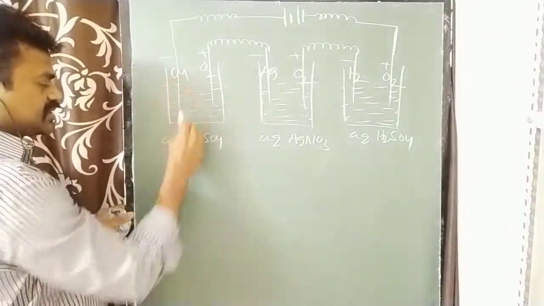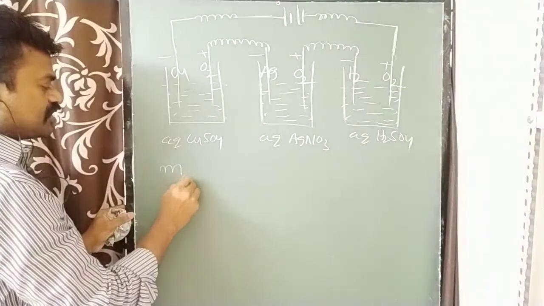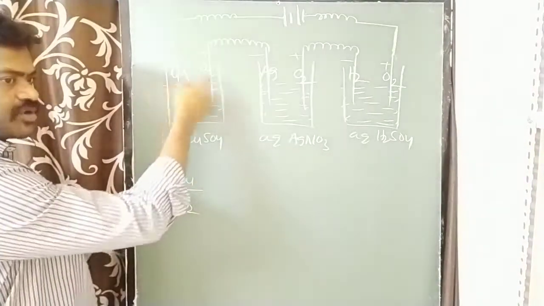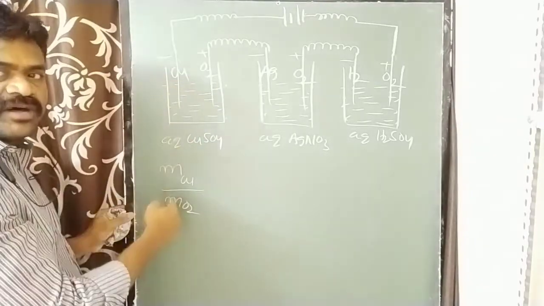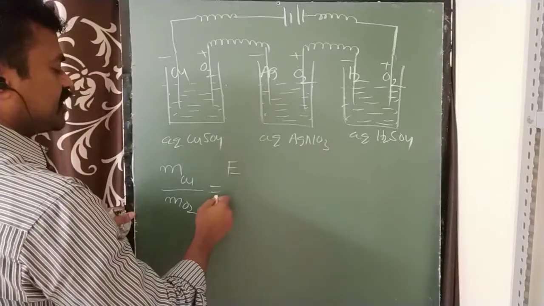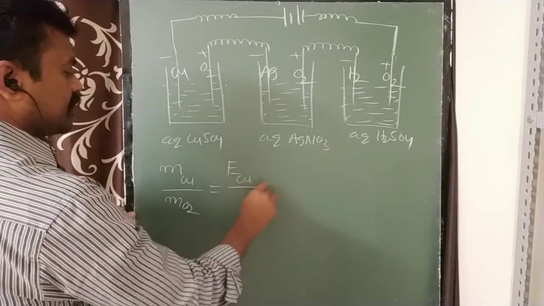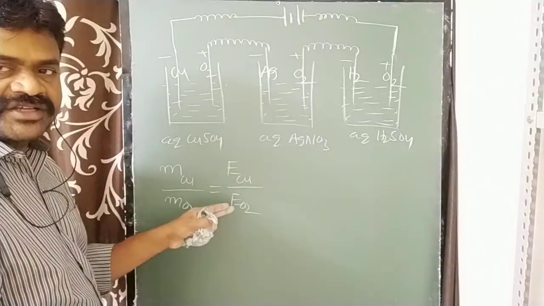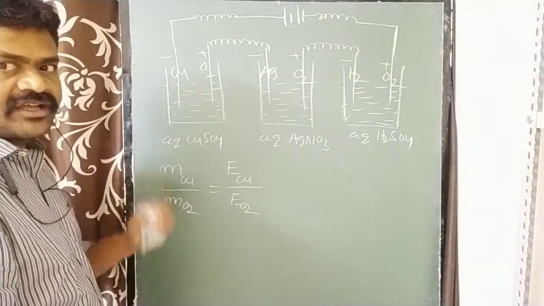Means, look, the mass of copper by the mass of oxygen. These are the products. The mass ratio of the products is equal to their equivalent weight ratio, means equivalent weight of copper by equivalent weight of oxygen. This is the formula for the second law.